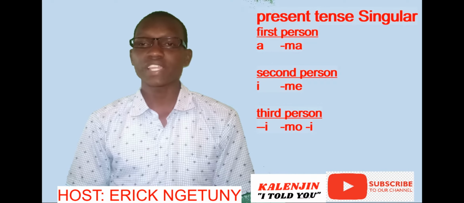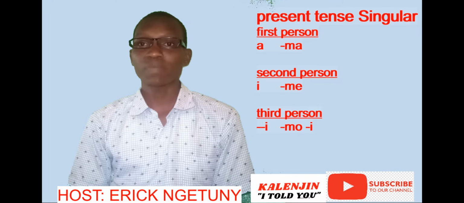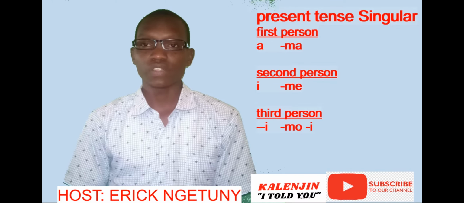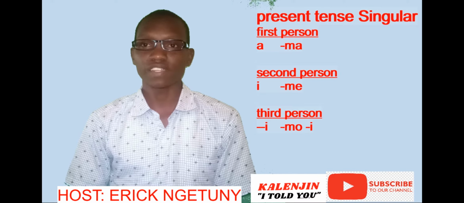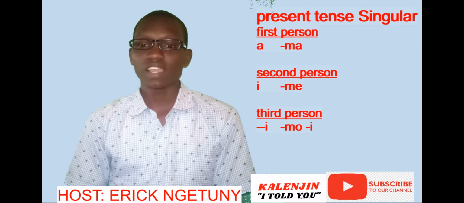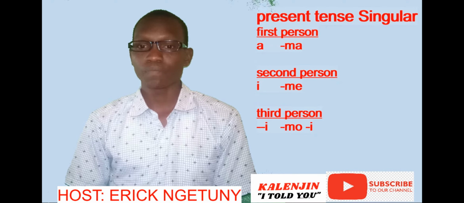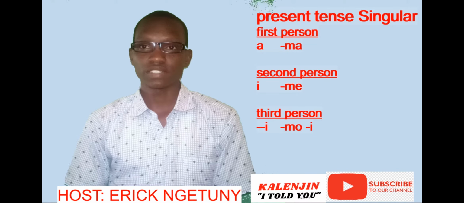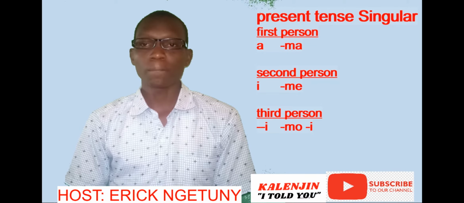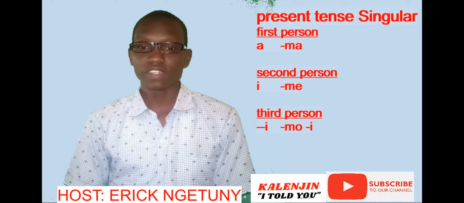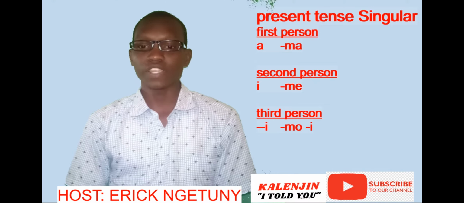Now, when it comes to negation, or the negative part of it, the first one, arire, which means I am crying, will be marire, which means I am not crying. For the negative part of it, it takes ma. Marire, mawendi, manyoni. Are you getting it? Awendi, which means I am going.